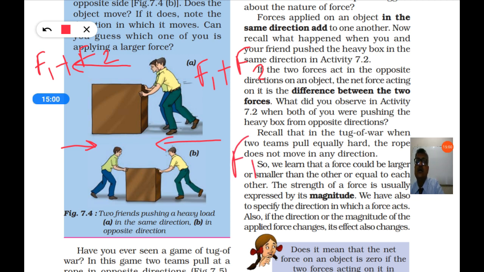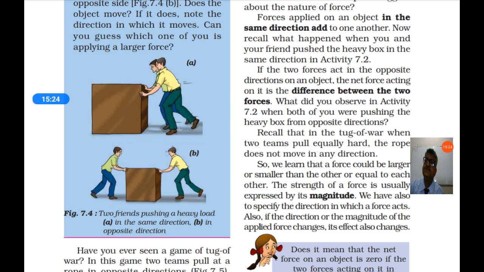So here it is F1 minus F2. Which is greater? If F1 is greater, the box will move in the direction of F1. So the forces are subtracted here, and if F2 is greater than F1, it will move in the direction of the second one.